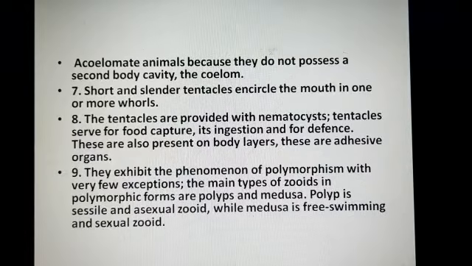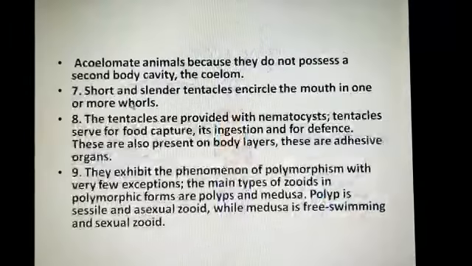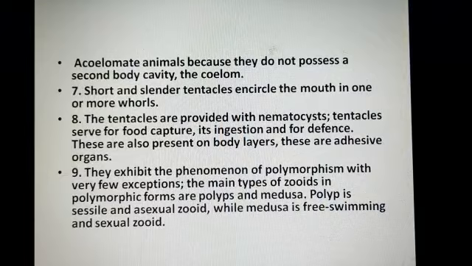Short and cylindrical tentacles. Here you see the tentacles are present. This is the tentacle, and the tentacle is provided with nematocysts. This is the reason that we also call them nematophores, because nematocysts are present in coelenterates. Tentacles serve for food capturing, its ingestion, and for defense.